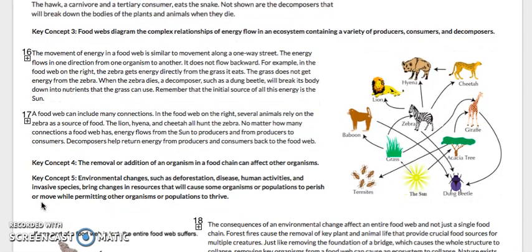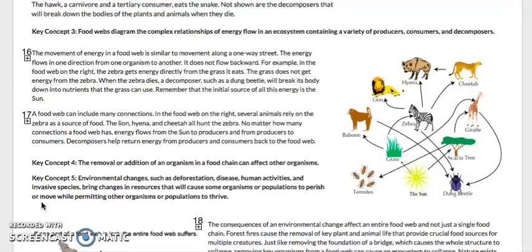Food webs diagram the complex relationships of energy flow in an ecosystem containing a variety of producers, consumers, and decomposers. The movement of energy in a food web is similar to movement along a one-way street. The energy flows in one direction from one organism to another. It does not flow backward. For example, in the food web on the right, the zebra gets energy directly from the grass it eats. The grass does not get its energy from the zebra.